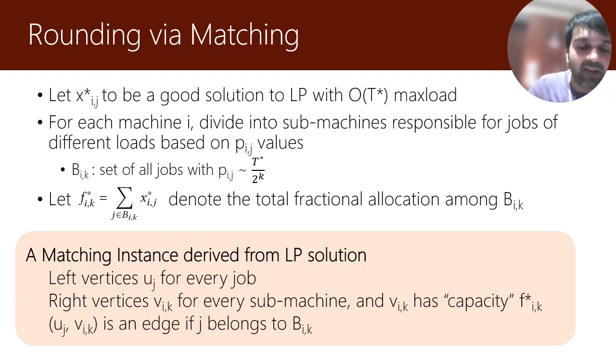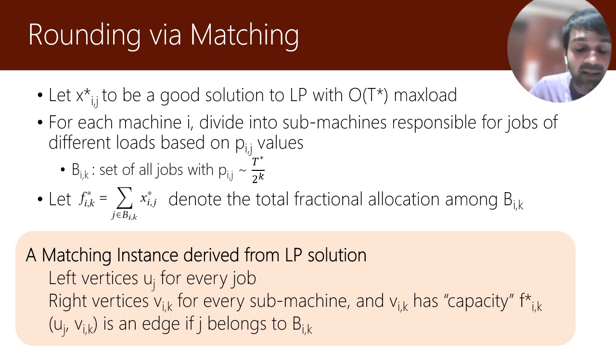Given the fractional solution, we now create a matching type of instance where every job in the load balancing problem corresponds to a left vertex and every sub-machine becomes a right vertex, indicated by v_ik, denoting the sub-machine for machine i and class k.